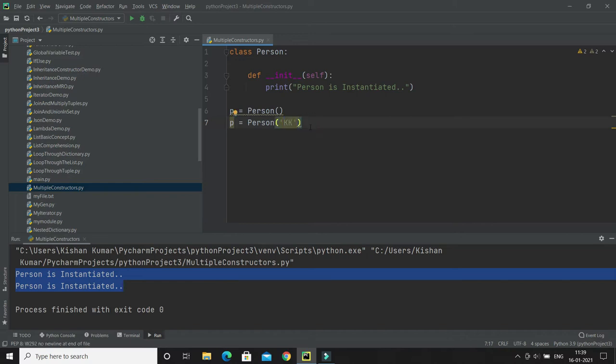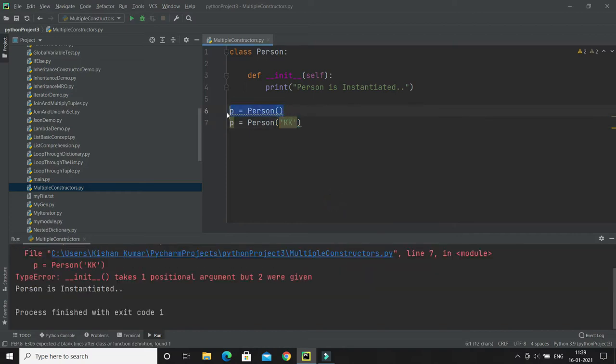So let's try to find the answer. If I run this application, this line of code prints person is instantiated, but this line fails, saying it takes one positional argument but two were given.